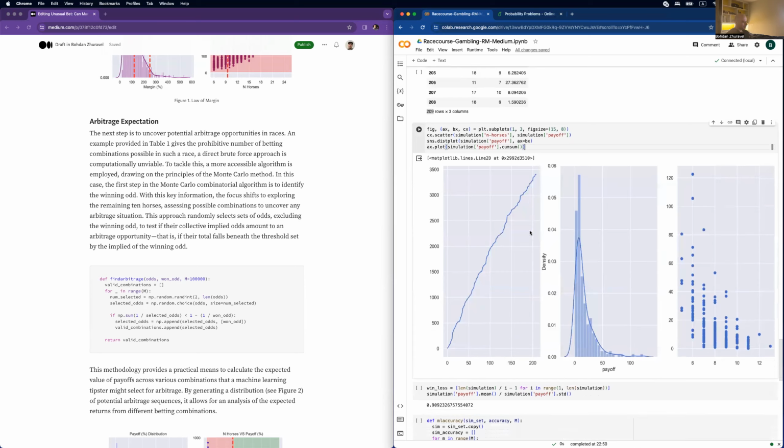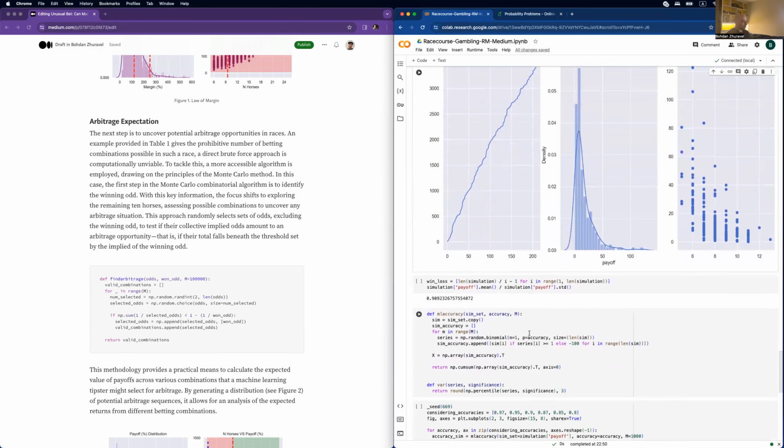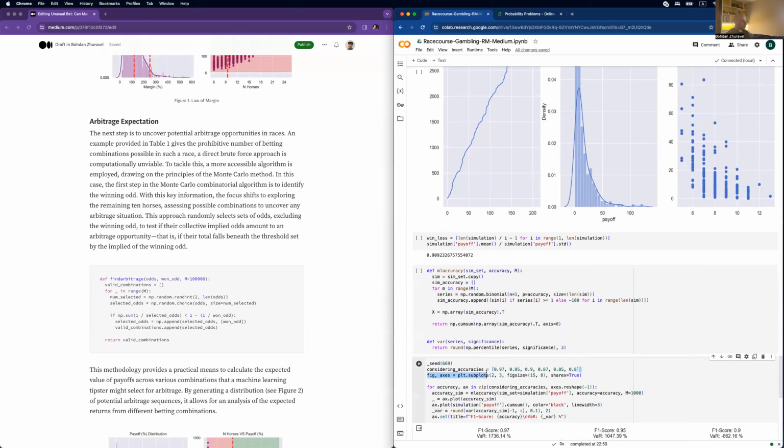But yeah. All right, let's move on to how I'm going to model machine learning accuracy. I decided to use the F1 score as a metric of our machine learning algorithm. This precisely explains the precision and the recall of the algorithm. And we're considering accuracies of 0.97, 0.95, 0.9, 0.87, 0.85, and 0.8.